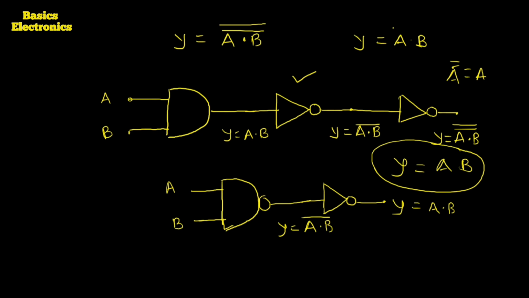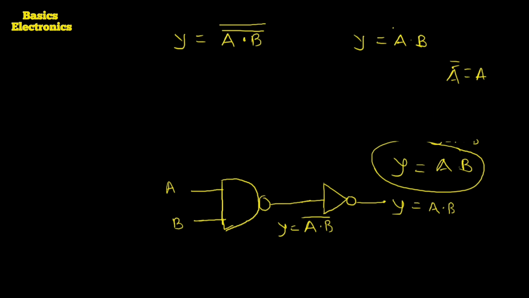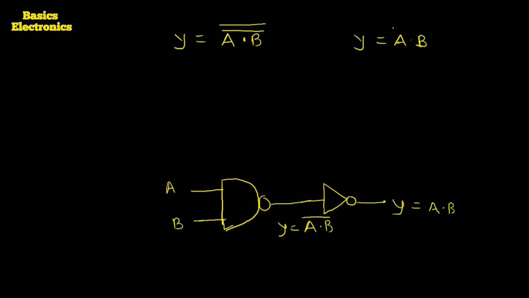But here we have to draw the AND gate by using only the NAND gate. This diagram which we have drawn has one NAND gate and one NOT gate. But we have to construct it by using only the NAND gate. So for that, we have to draw once again the NAND gate.